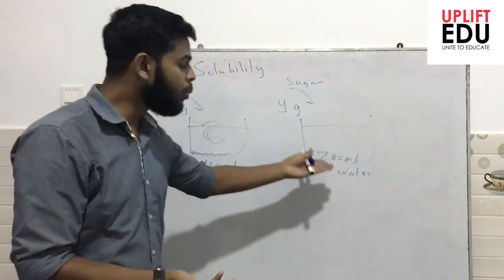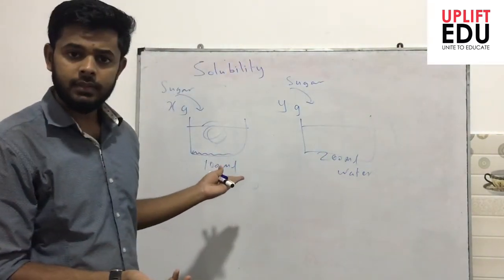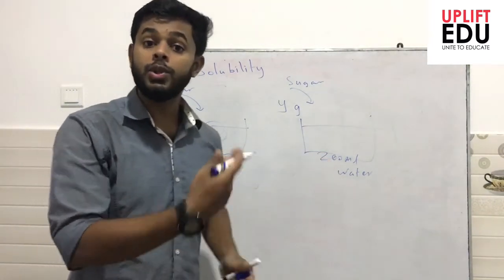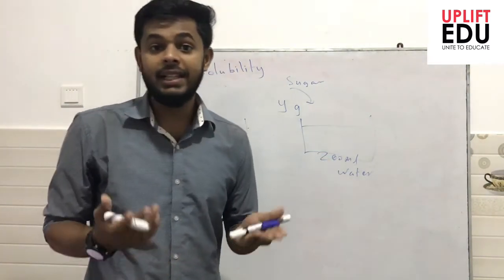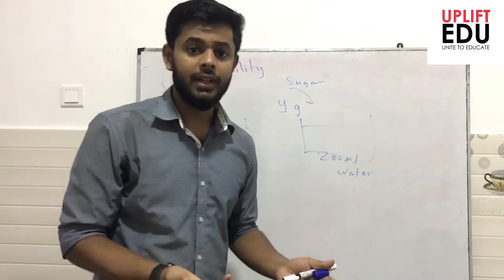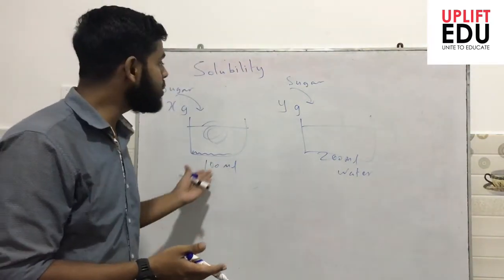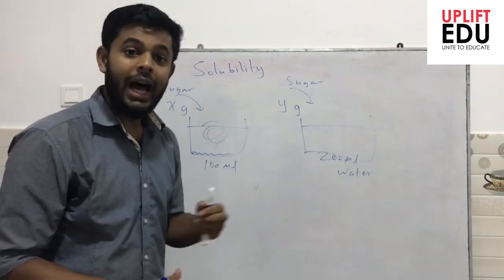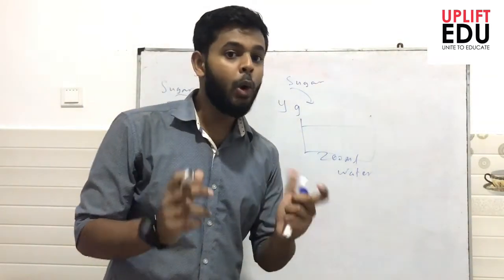We know here we have more solvent, here we have less solvent, right? So in the more solvent, more solute will be dissolved. So if I say the definition for solubility is the mass of solute dissolving in a solvent, according to that definition, these two have to be equal. So I have to make my definition more accurate.